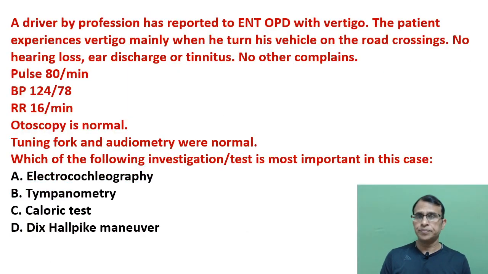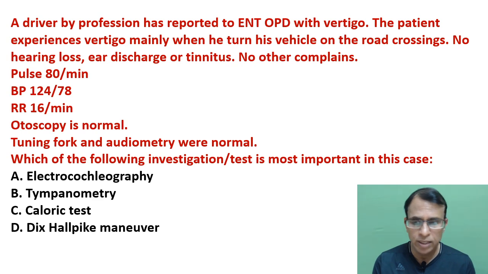Fifth question, another one. A driver by profession has reported to ENT OPD with vertigo. The patient experiences vertigo mainly when he turns his vehicle at road crossings. At the crossing, sometimes you turn the vehicle. That is the time the patient experiences vertigo mainly. No hearing loss, ear discharge or tinnitus, no other complaint. This is the only complaint, vertigo, especially when the patient turns the vehicle. Pulse is normal, BP is normal, respiratory is normal, otoscopy is also normal, tympanic membrane, everything is normal. Tuning fork and audiometry were also normal. So which of the following investigations or tests is the most important in this case?